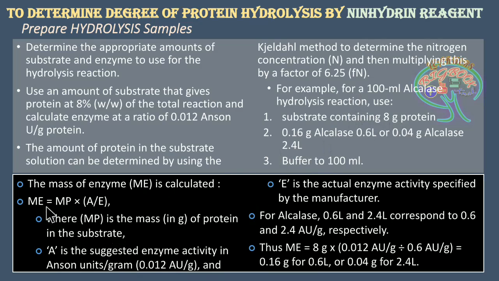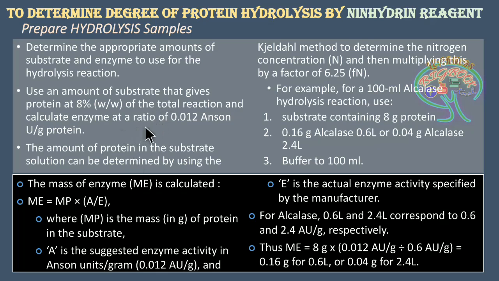This will be the formula: Me, the mass of enzyme required, is equal to the mass of the protein in the substrate times the suggested enzyme activity, divided by the actual enzyme activity.